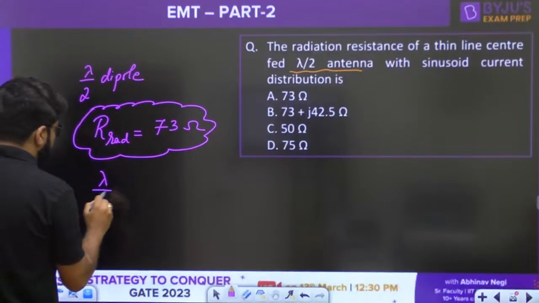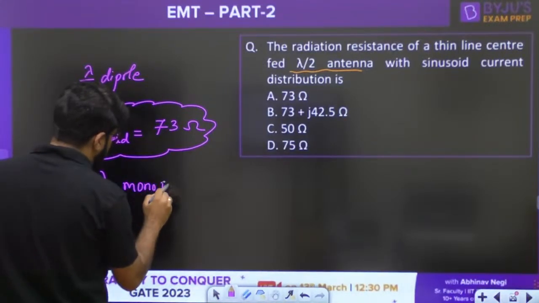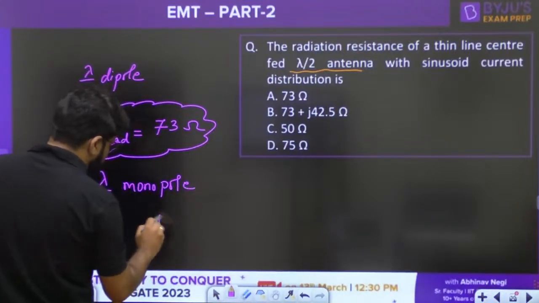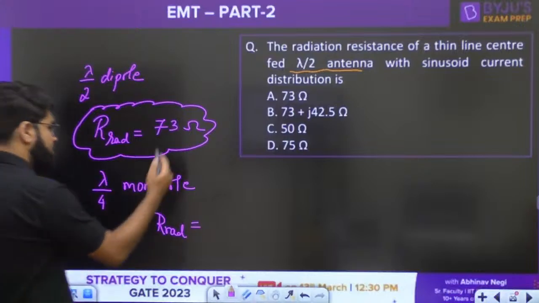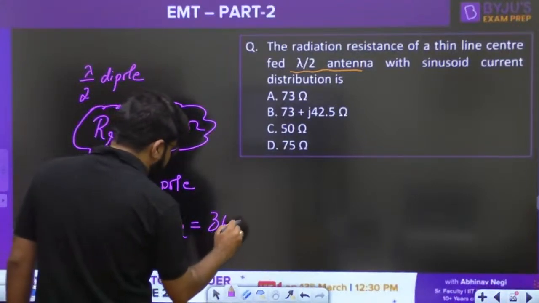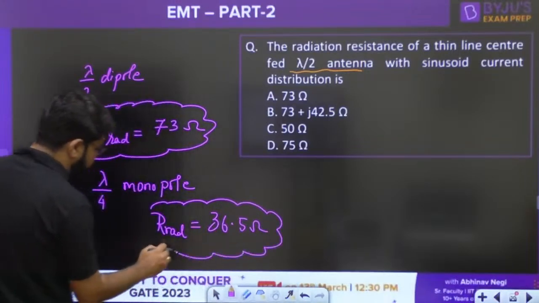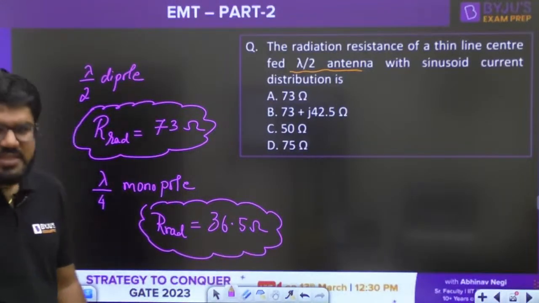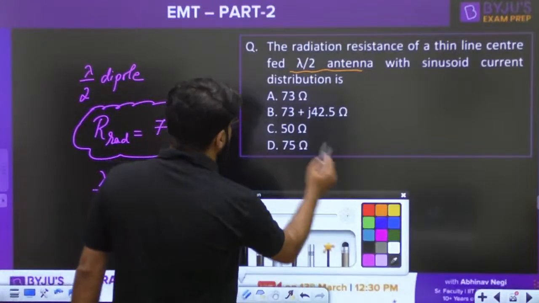Okay, for lambda by 4 monopole, quarter wave monopole, the radiation resistance is given by half of the above value, that is 36.5 ohm. So these are the values which must be known to you.